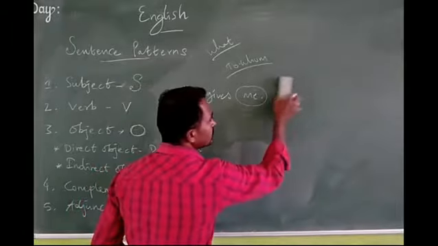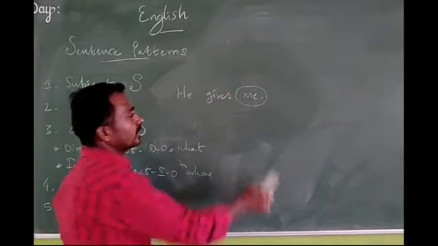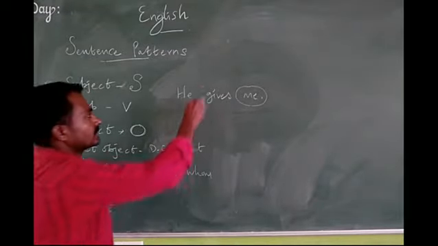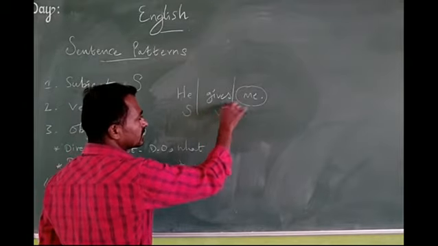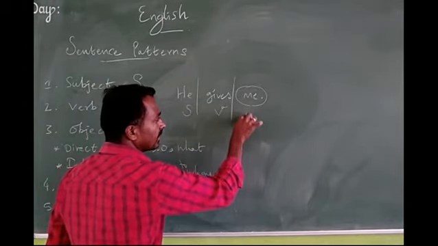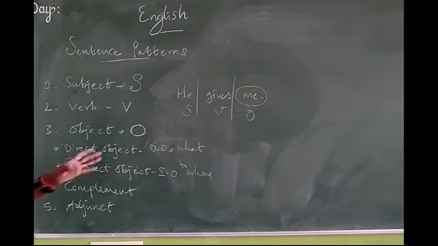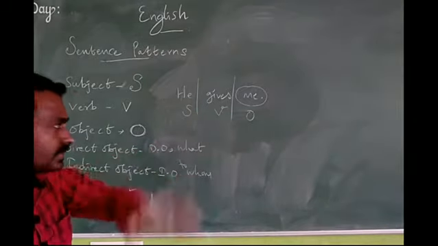But here there is no one more object. Simply I have written he gives me. He gives me. How can we write? So he is a subject, gives is the main verb, and me also the object. So this is one more way we have to identify subject plus verb plus object.